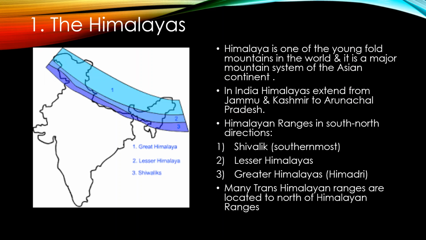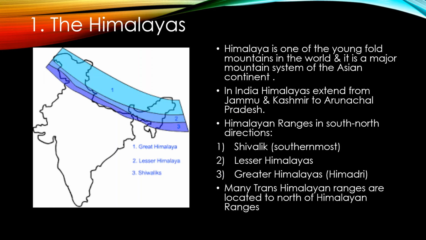Energy is transferred from the interior of the earth, and because of these energy waves and pressure working towards each other in a horizontal direction, the layer of soft rock forms folds, and if the pressure is very high, large scale folds are formed. So this is the way fold mountains are formed.